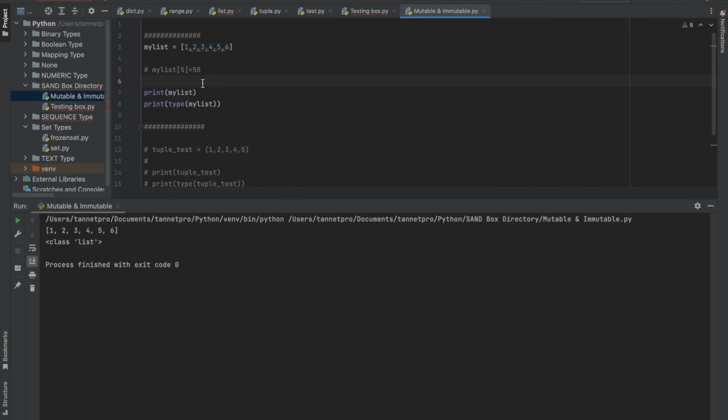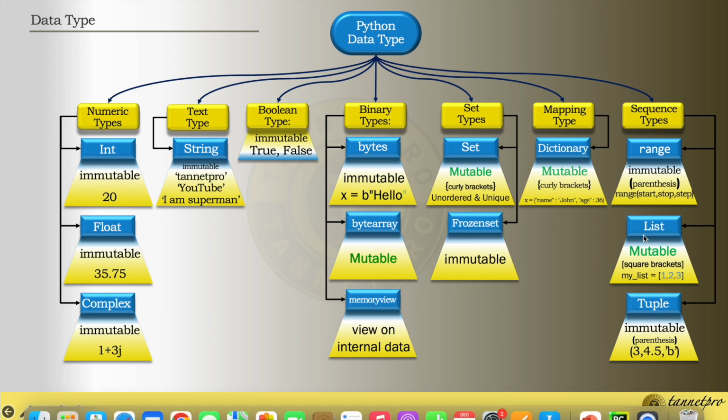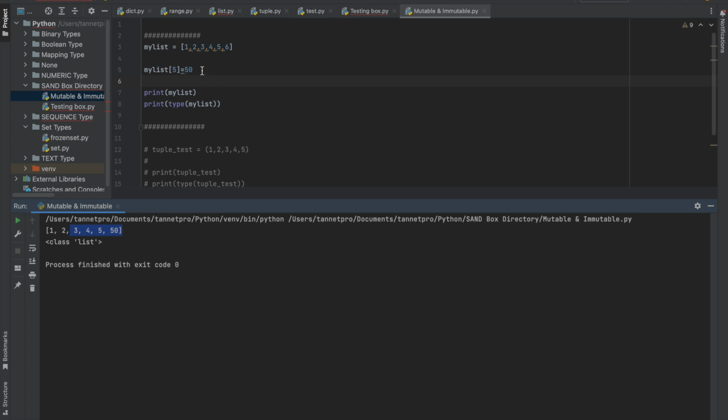So how is it mutable? I want to change this part only. Under my list, index 0 1 2 3 4 5, I want to change the value at index 5 to 50, right? So 6 will be removed, and it will be replaced by 50. Let me show you. Yeah, right, it is showing 50. So it has been converted, it is mutable. So list is mutable, as I tried to show you earlier. It is allowing you to mutate. Again, I have commented out this line. Now it is showing 6.